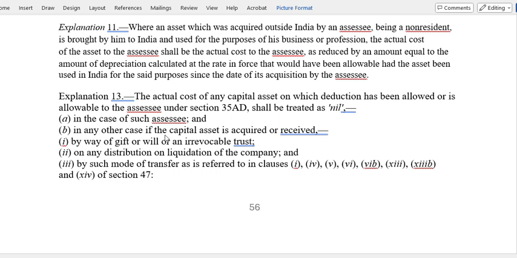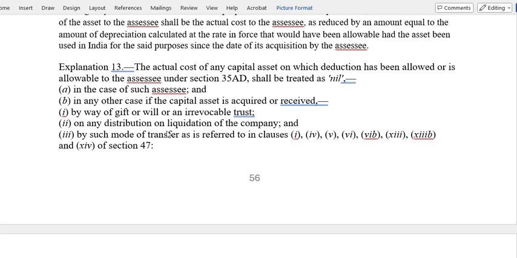Now, explanation 30. Actual cost of any capital asset on which a deduction has been allowed or is allowable to the assessee under section 35AD shall be nil. Now 35AD is for specific businesses. For specific businesses 100% deduction is allowed. In such cases, the actual cost is considered nil.